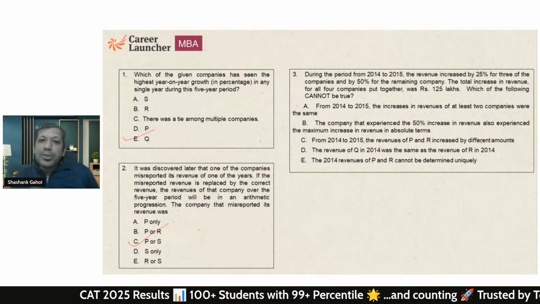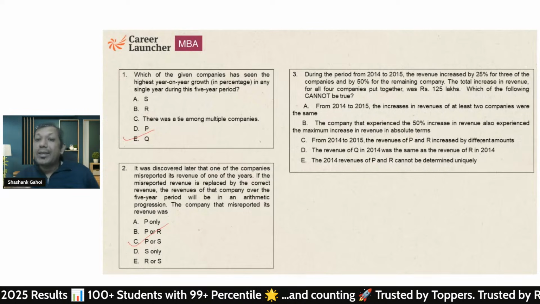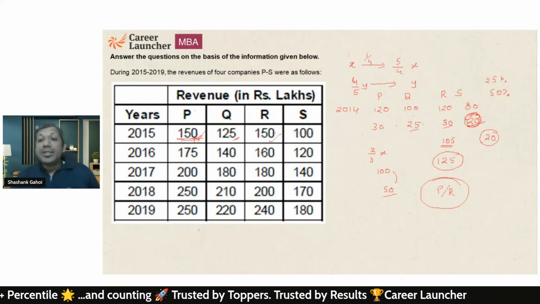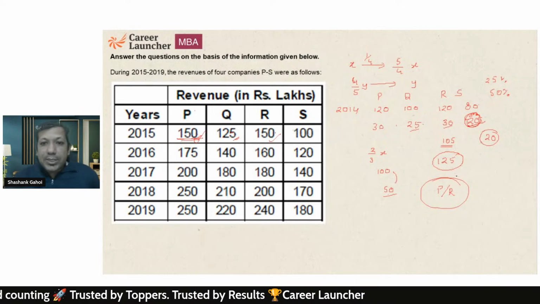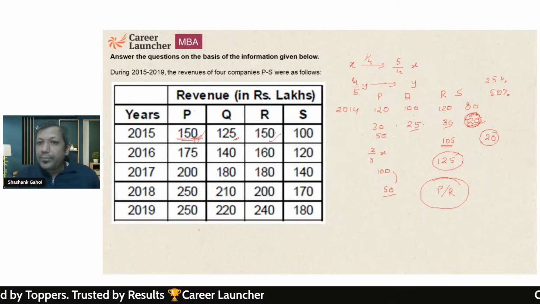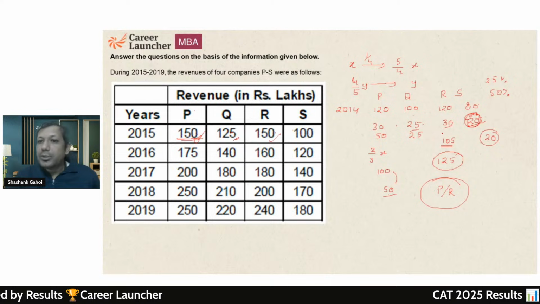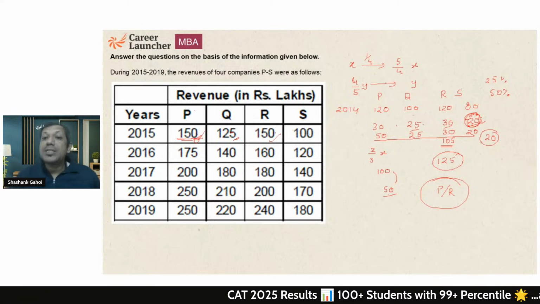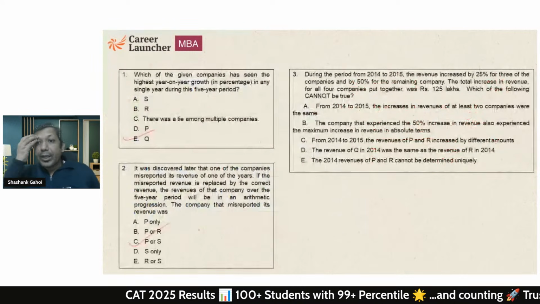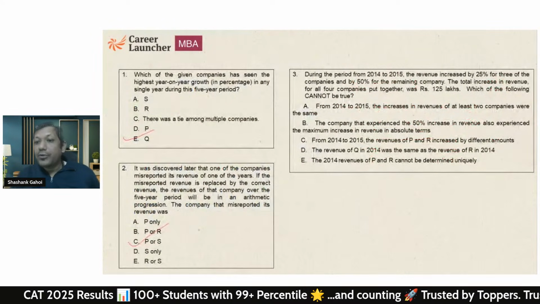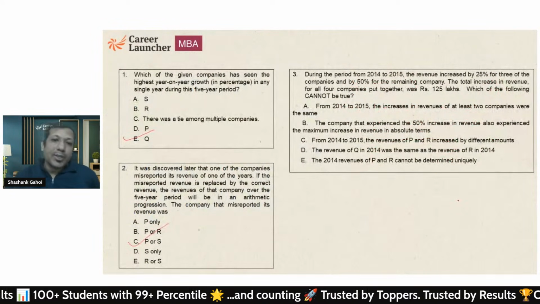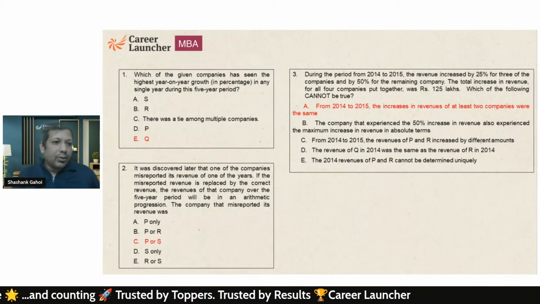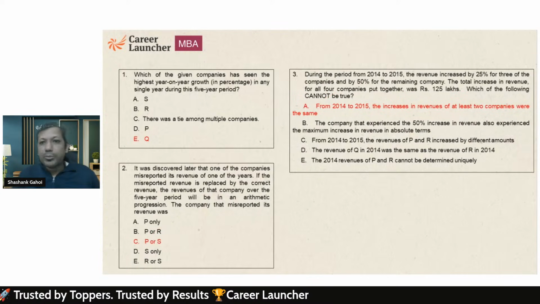It says that from 2014 to 2015, the increase in the revenue of at least two companies was the same. And that's false. And why so? Because instead of 30, it is going to be 50. This is going to be 25. It is going to be 30. It is going to be 20. And every number that we have picked here is different. So the question is asking which of the following cannot be true, and that's going to be option A. So option A cannot be true.